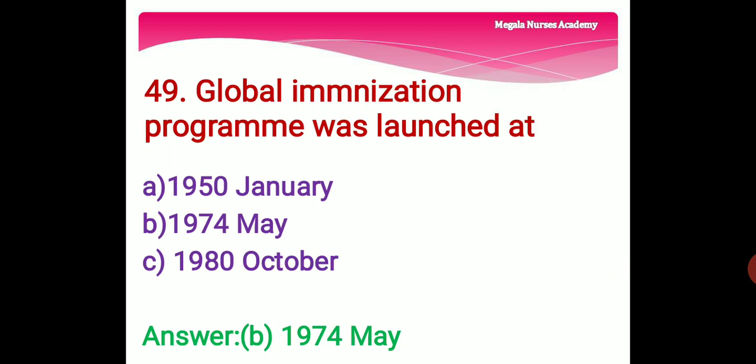49th question. Global Immunization Program was launched in option A, 1950 January. Option B, 1974 May. And option C, 1980 October. The right answer is option B, 1974 May.